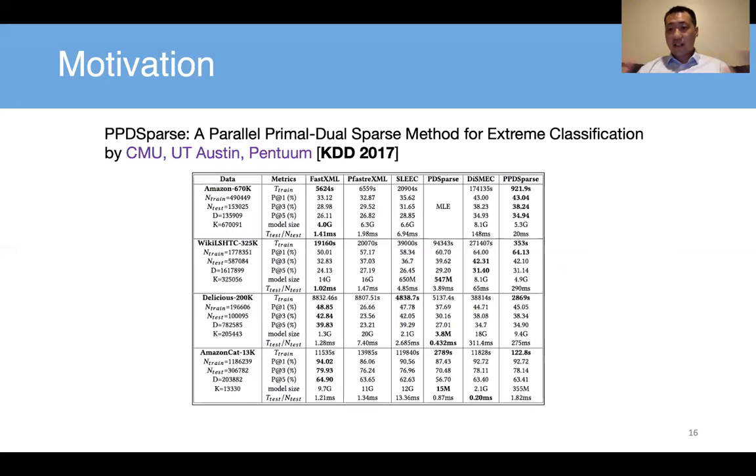When my student was reading those papers, he found 2 papers that are quite interesting in the 2017 KDD conference. One is this one by CMU, UT Austin, and Pentium. You can see here, they show the performance down here. There are quite a few standard data sets, right? They tried Amazon data, Wiki data, Delicious data, Amazon category data, and multiple baseline methods. They propose this PPD sparse, and they show that it is faster and more accurate than the baseline methods.